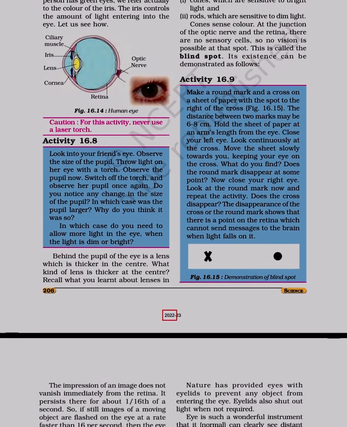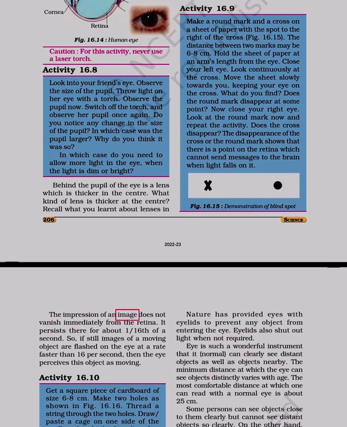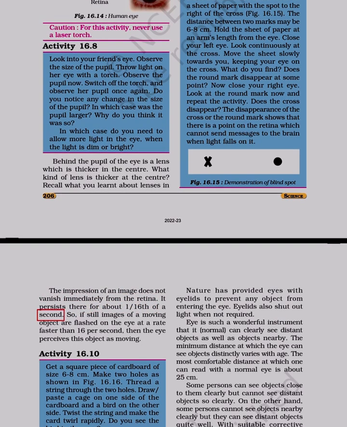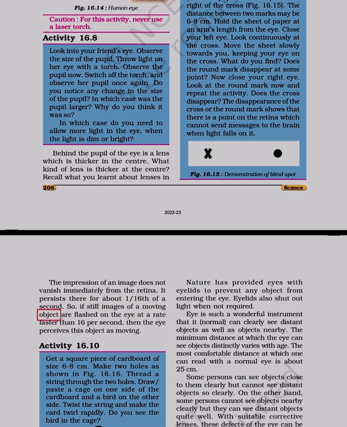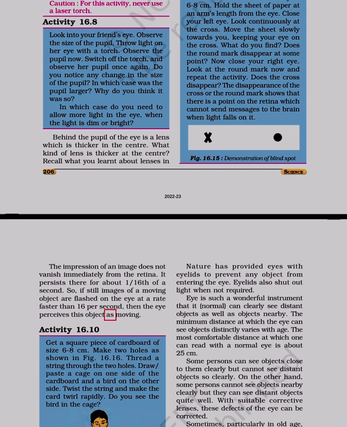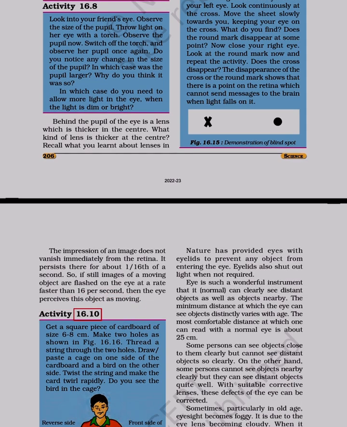The impression of an image does not vanish immediately from the retina. It persists there for about 1/16th of a second. So, if still images of a moving object are flashed on the eye at a rate faster than 16 per second, then the eye perceives this object as moving. Activity 16.10. Nature has provided eyes with eyelids to prevent any object from entering the eye. Eyelids also shut out light when not required.